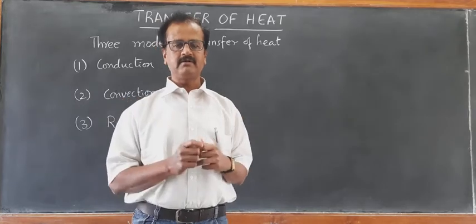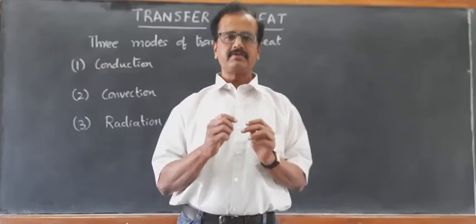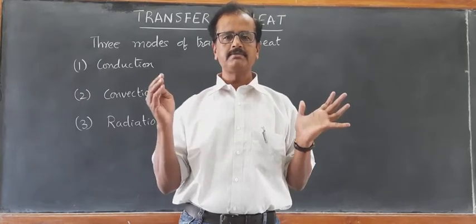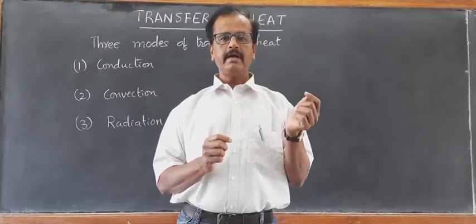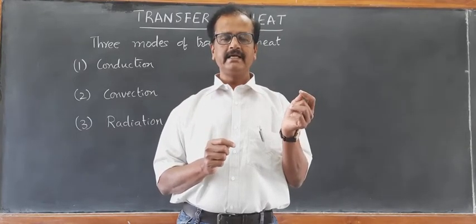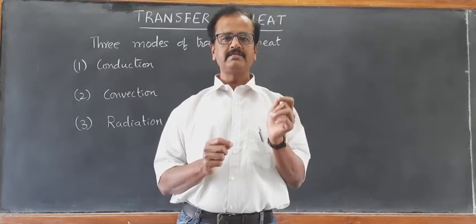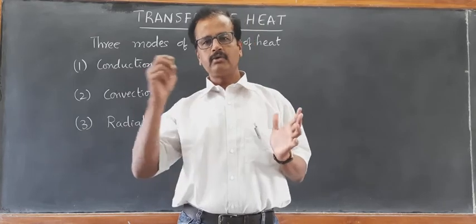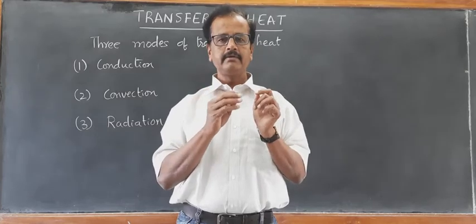Here in this case of conduction, the heat is transferred from one molecule to another molecule. You know, in the solids, the atoms and molecules are very closely packed. When one end of the metal rod is heated, the transfer of energy starts taking place from hotter end to the colder end.